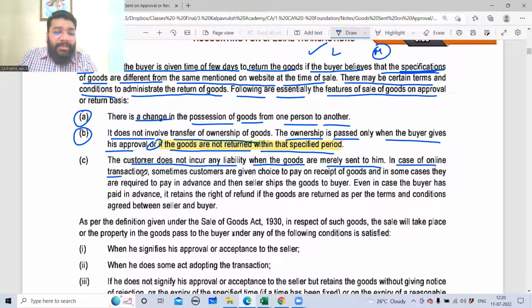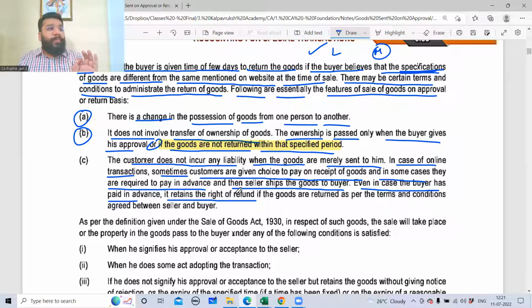In case of an online transaction, sometimes customers are given the choice to pay on receipt of goods, that is cash on delivery. And in some cases, they are required to pay in advance. If you want some offer, they tell you don't opt for cash on delivery, pay through debit or credit card, and we'll give you 200 rupees extra offer. So you make the advance payment now, then only the goods come, and then the seller ships the goods to the buyer. Even if the buyer has paid the advance, he retains the right of refund. Even though I made the payment and purchased a dress, I still have the right to return it and get my refund back. This kind of business is called the goods sent on approval or return basis model.